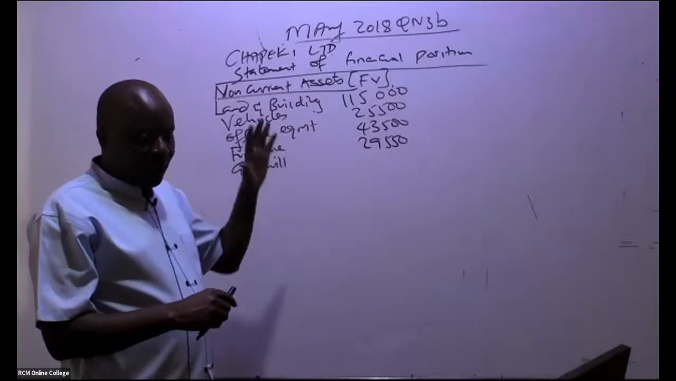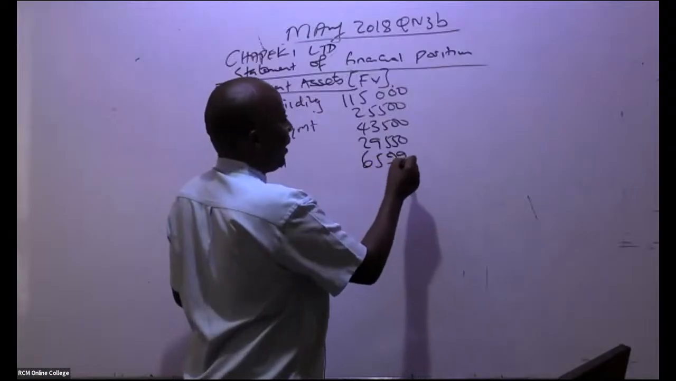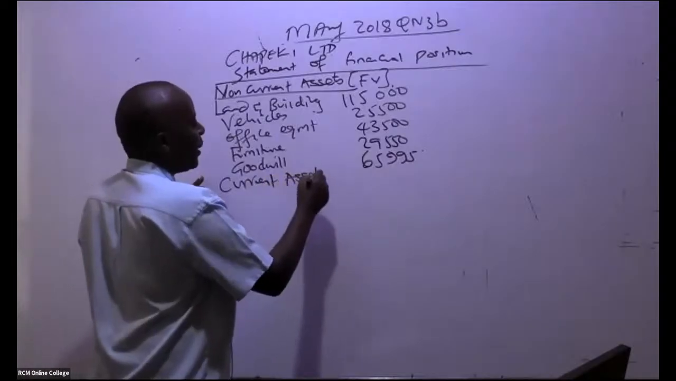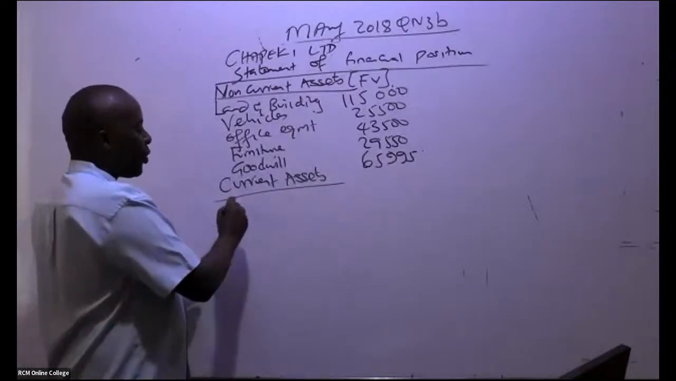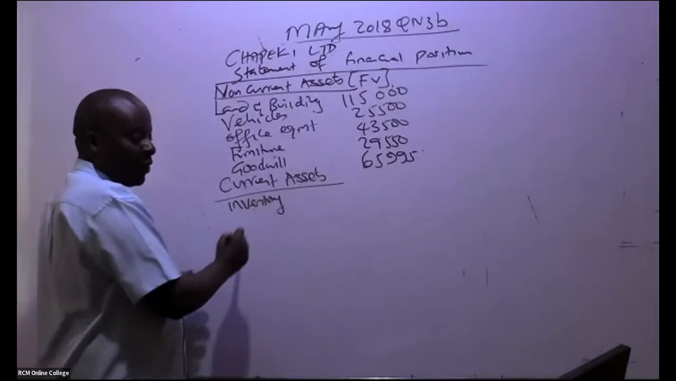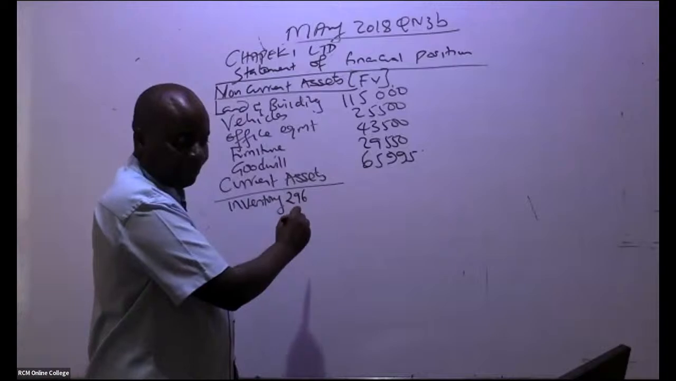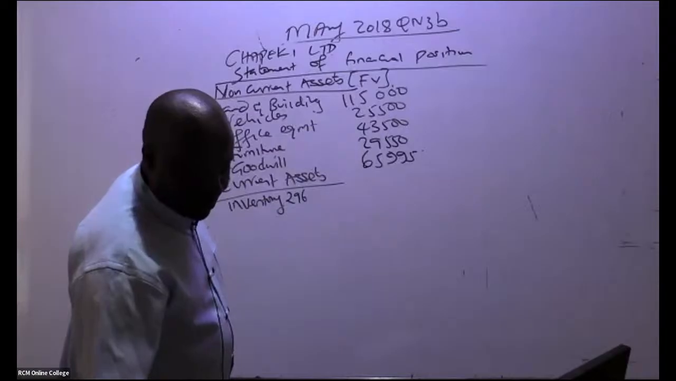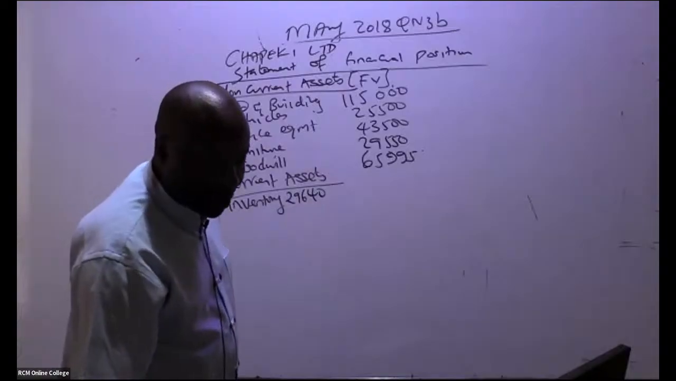We got goodwill. Leave alone the other one, 65,995. From there, you go to current assets. We have inventory. Inventory, you have to be very, very careful. Remember, in inventory, we got a figure of 29,640. What was the inventory figure? 29,640. But remember, if you read the additional notes here in inventory, you'll be able to see something happened.